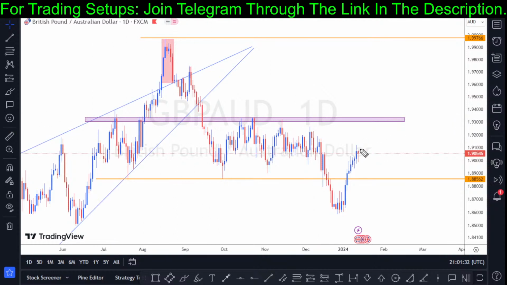So you have two ways. The market could continue to the upside or break to the downside. Why is this so? This is so because the price is currently at the middle of the trend. When I say the middle of the trend, I mean price is currently at the middle of a resistance and a support. Taking a trade at the middle of resistance and support is not my type of thing to do. It's risky because you could make an entry right here and the price could pull back to the support, or the price could break to the resistance. So at this structural formation, the market is at a very risky zone.